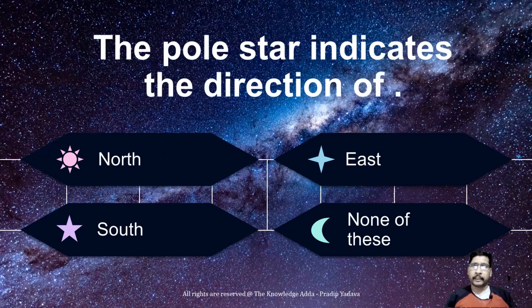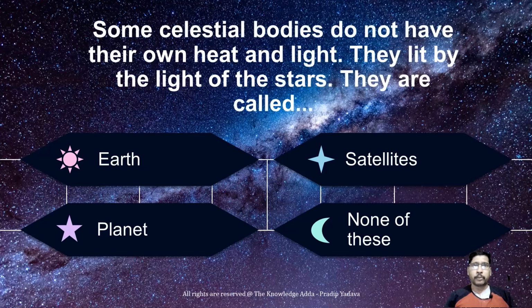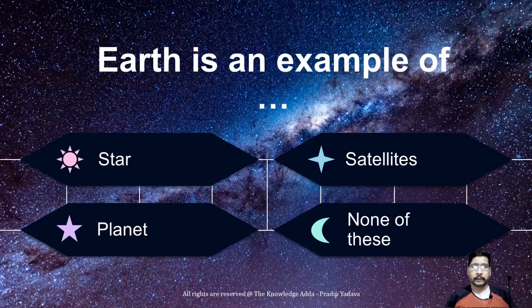The pole star indicates the direction of north. I think you have learned many stories in your childhood about Dhruv Tara. That pole star is also called Dhruv Tara, and Dhruv Tara comes out in the north direction. That's why the pole star is used to tell the direction of north. Some celestial bodies do not have their own heat and light. They are lit by the light of stars. This type of celestial body is called a planet. Earth is an example of a planet because it takes light from the sun.